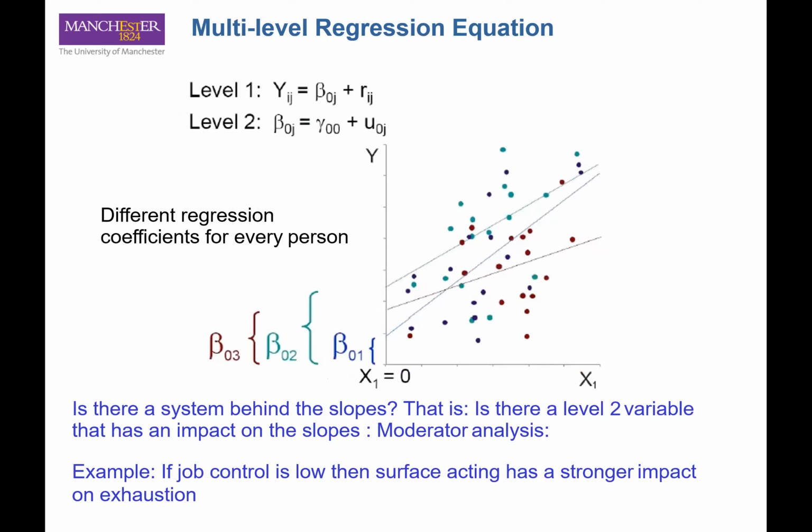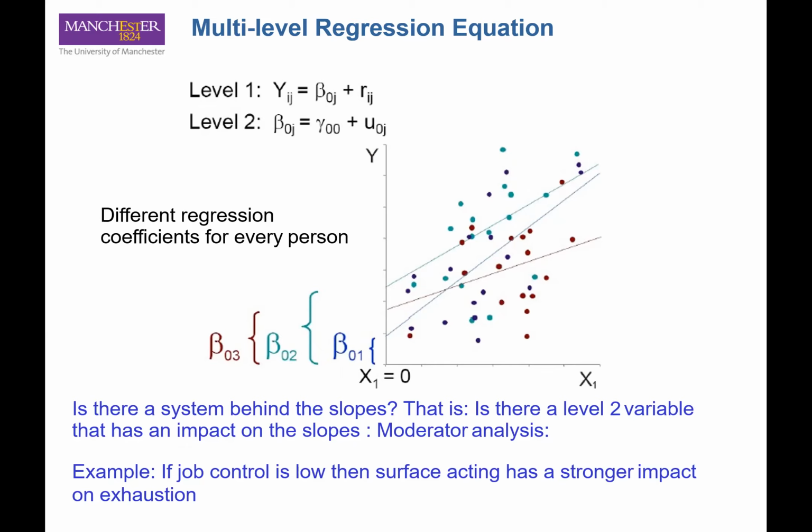If there are substantial individual differences, the level 2 differences, we have to perform the multi-level regression equation. From this figure, you can see different regression lines, a different regression coefficient for every person. Every person will have their own very different intercept and slope. And you may have a question: is there a level 2 variable that has an impact on the slope? So that is the moderation effect.